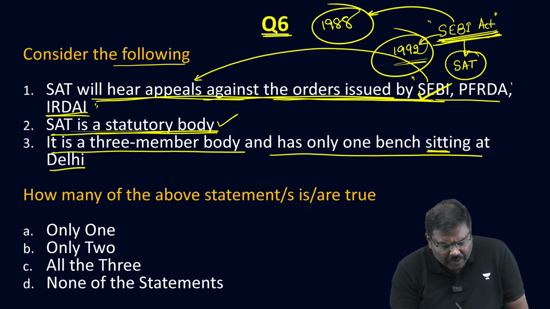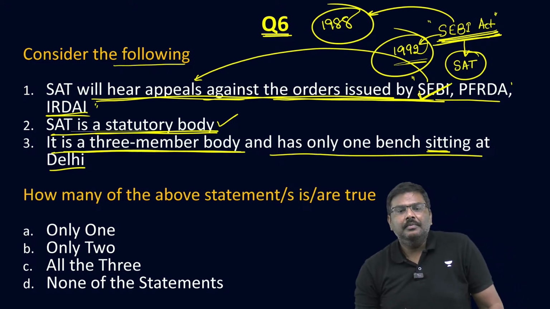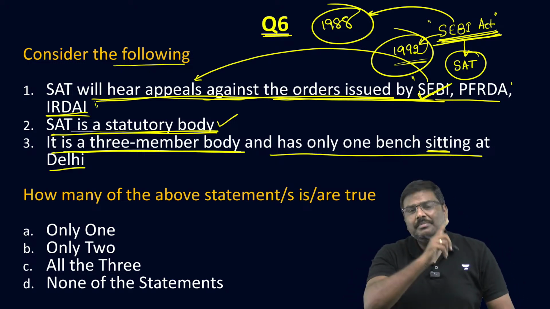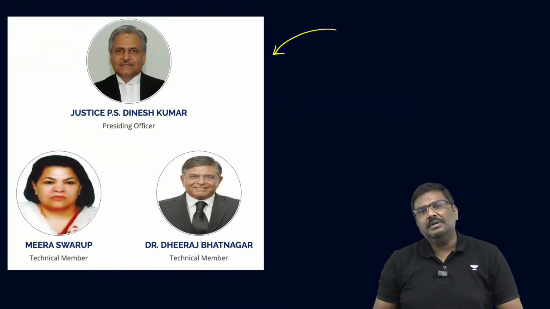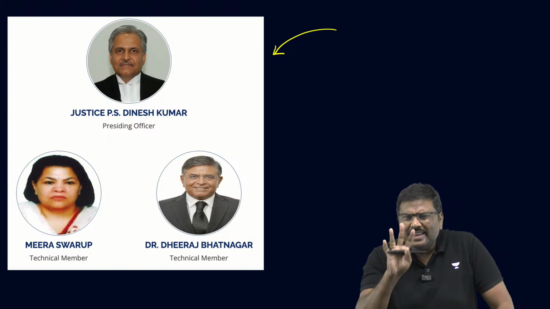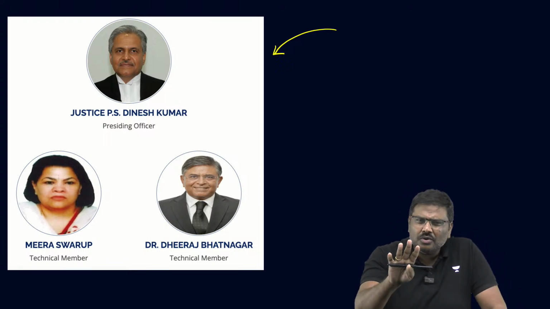Okay. Third one, it is a 3-member body. Yes, it's a 3-member body. Right. Who are the 3 members currently? These are the 3 members. And why was SAT in the newspaper? I'll tell you the background to this.